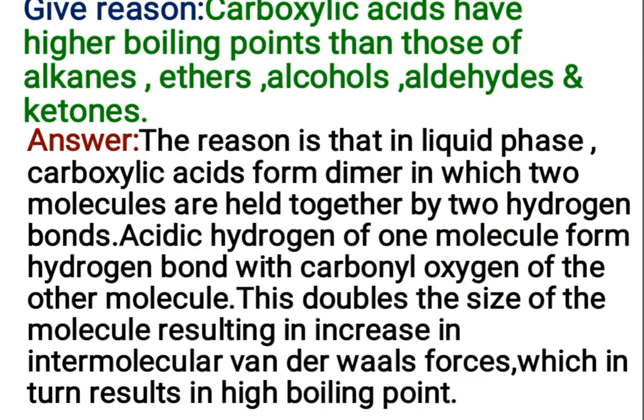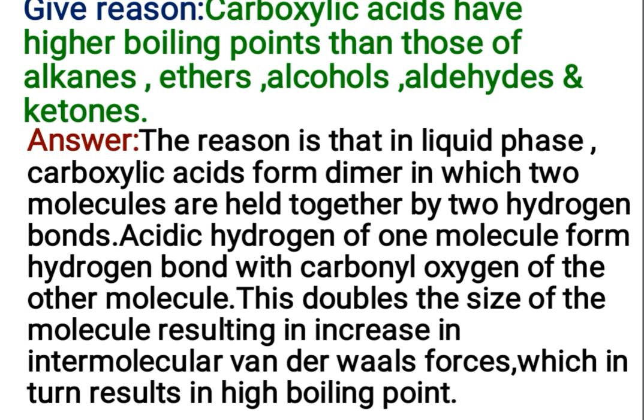That is, the reason is that in liquid phase carboxylic acids form dimers in which two molecules are held together by two hydrogen bonds. The acidic hydrogen of one molecule forms a hydrogen bond with the carbonyl oxygen of the other molecule, and this doubles the size of the molecule, resulting in an increase in intermolecular van der Waals forces, which in turn results in a high boiling point. Means what?